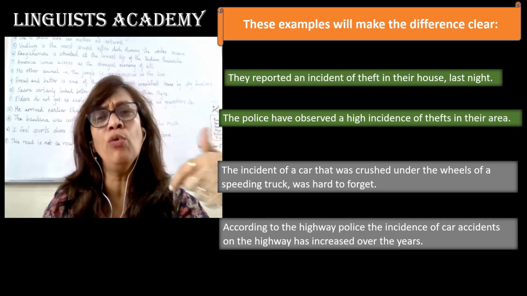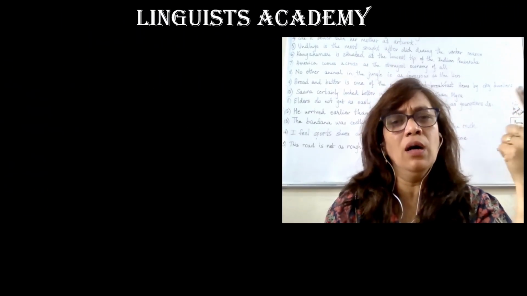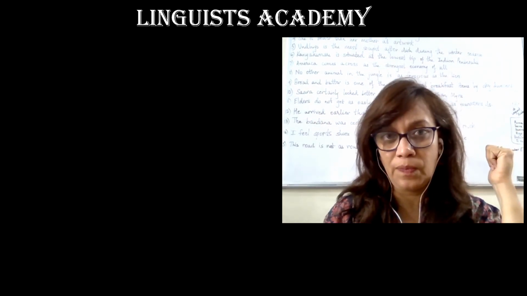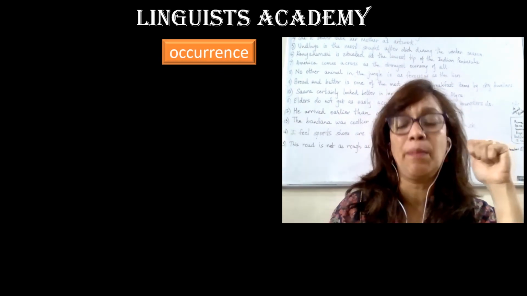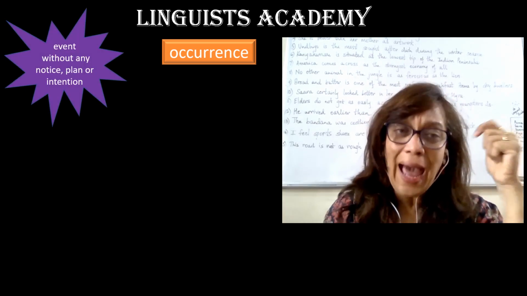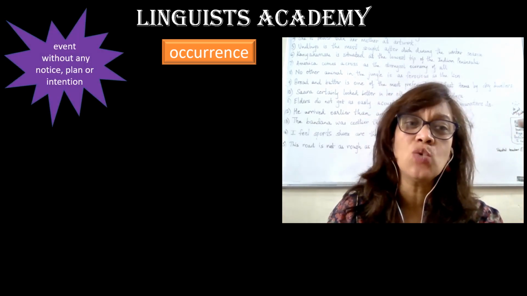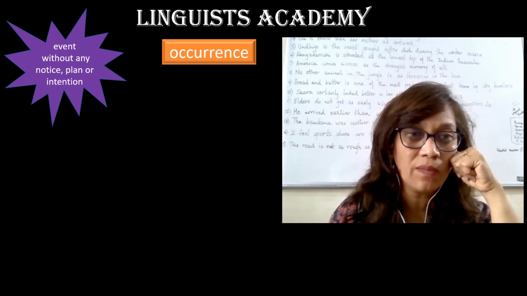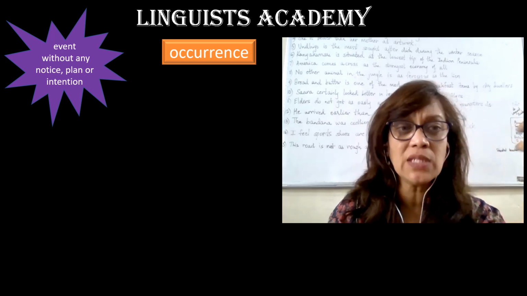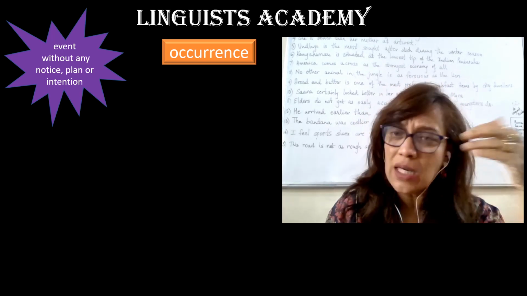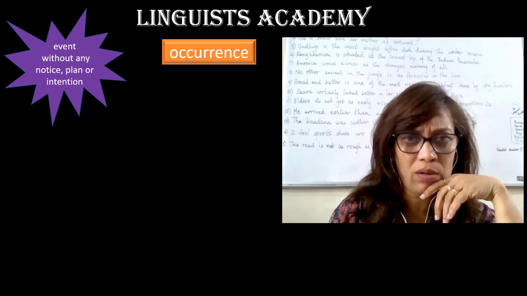Now we come to a third word, that is occurrence. Let us see what happens in the case of occurrence. Okay? An occurrence is an event without any notice, plan or intention. An event that happens without any notice, plan or intention. It is something that is uncalled for, sudden.